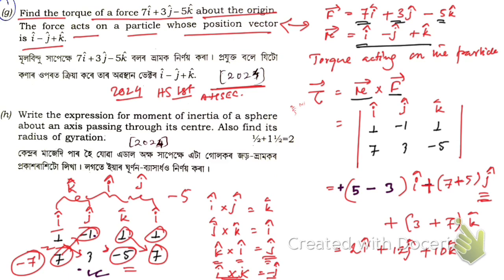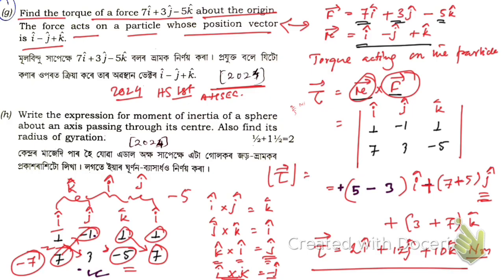It is torque, so its unit must be Newton meter. Force is in Newton, this r is in meter, so Newton meter. This is the torque in vector form. If you want to find the magnitude, you have to take the square root of 2 square plus 12 square plus 10 square. Here we are not asked to find the magnitude, so we can keep it this way. Hope you have understood this.